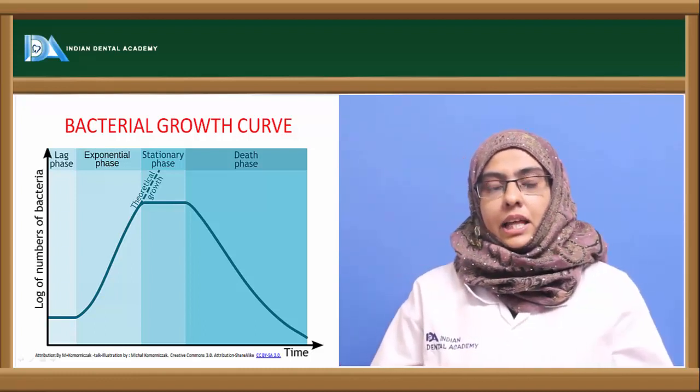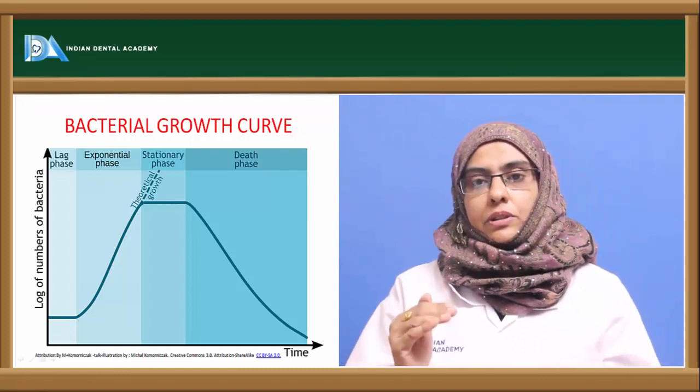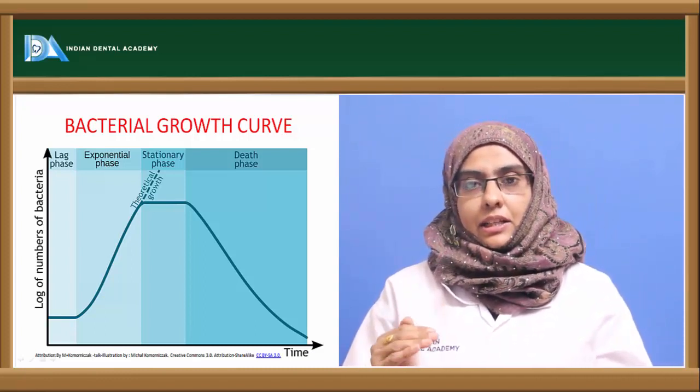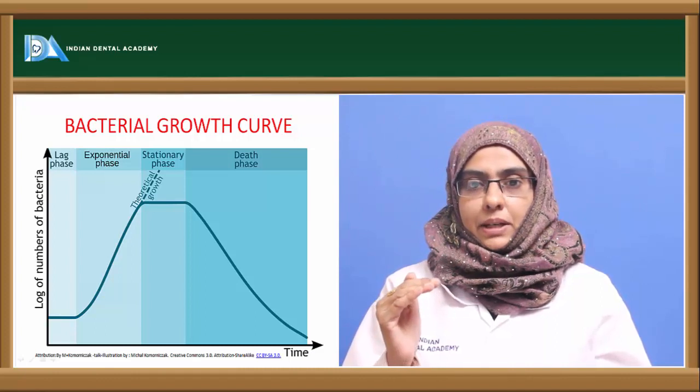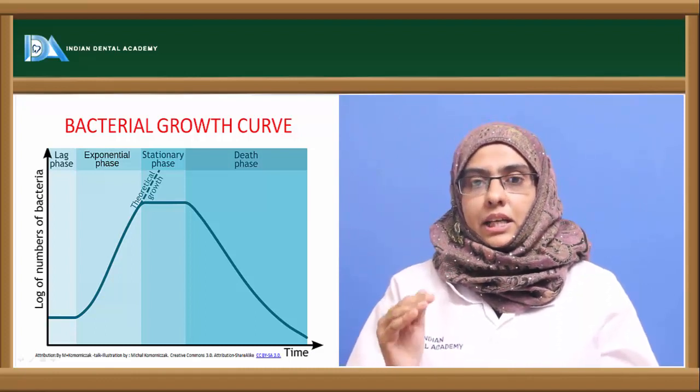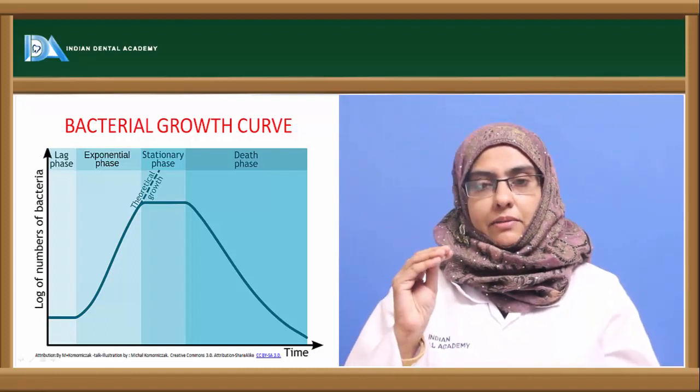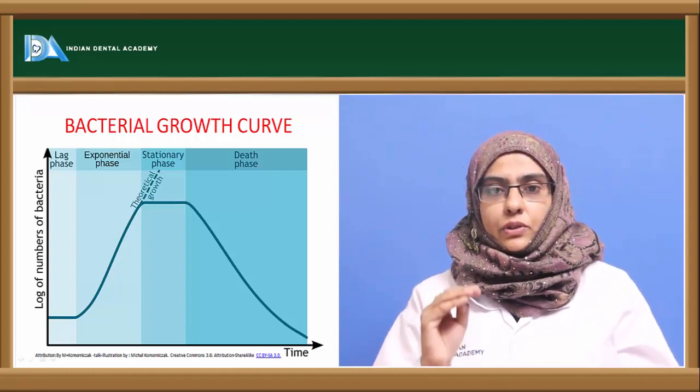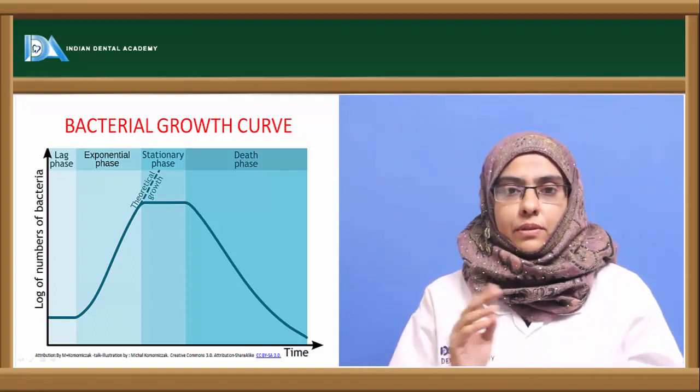And here you can see the graph starting a little above the zero. That means initially the number of organisms present is not zero. There are a certain number of organisms that have been added to the media. That's why the graph usually starts a little above zero, not from zero.